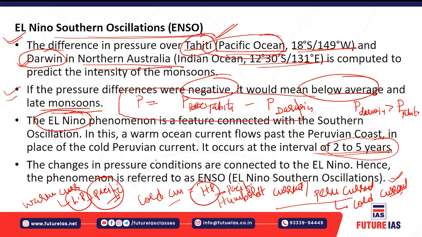The changes in the pressure conditions which are connected to El Nino are sometimes known as El Nino southern oscillation, or ENSO. ENSO means El Nino southern oscillation, a concept derived from the changes in the pressure conditions due to the removal of this cold current and its substitution by the warmer current, which affects the pressure conditions over there.